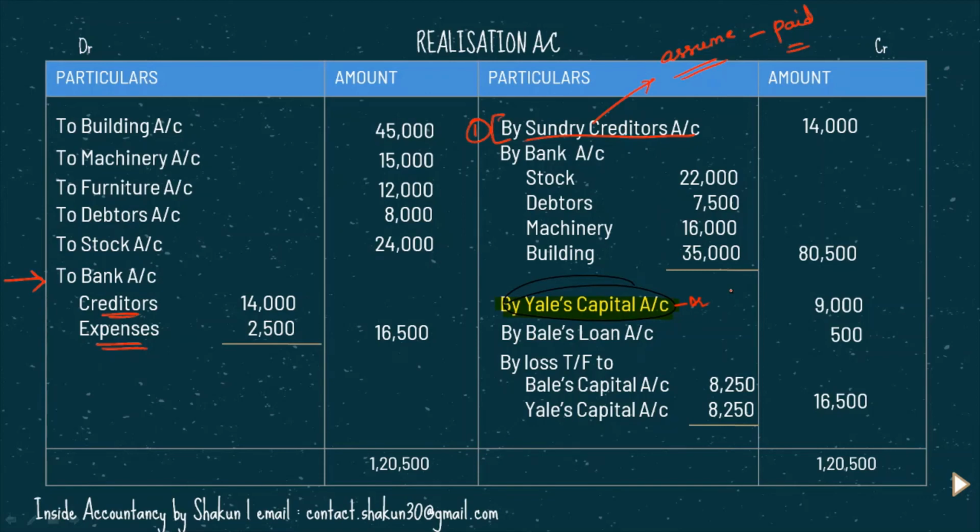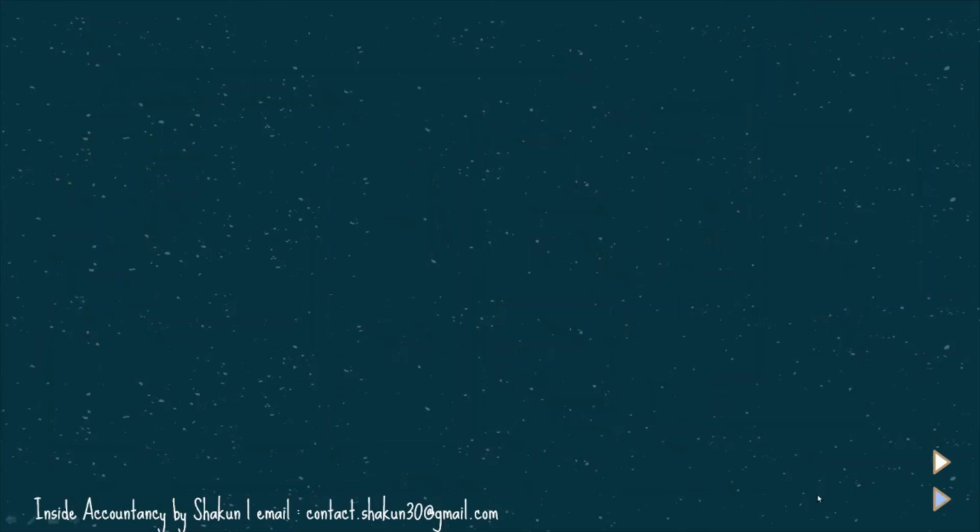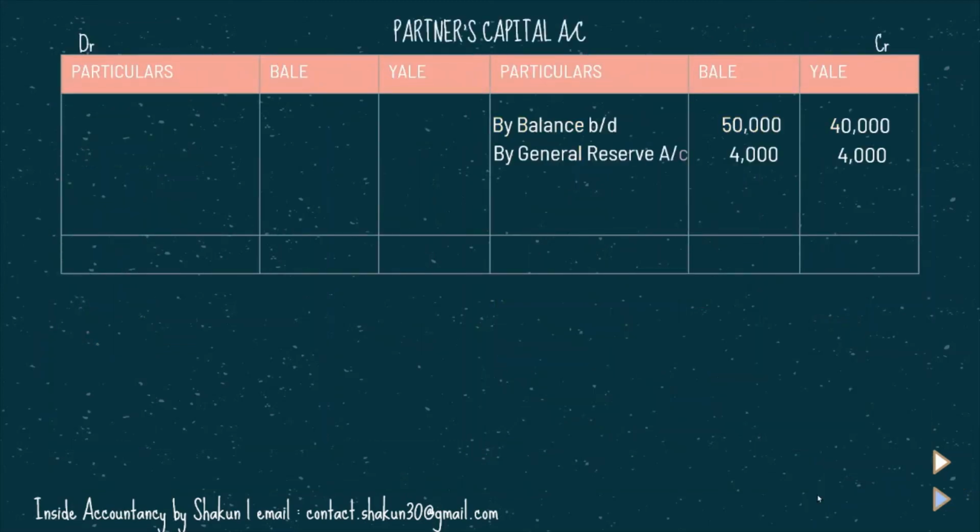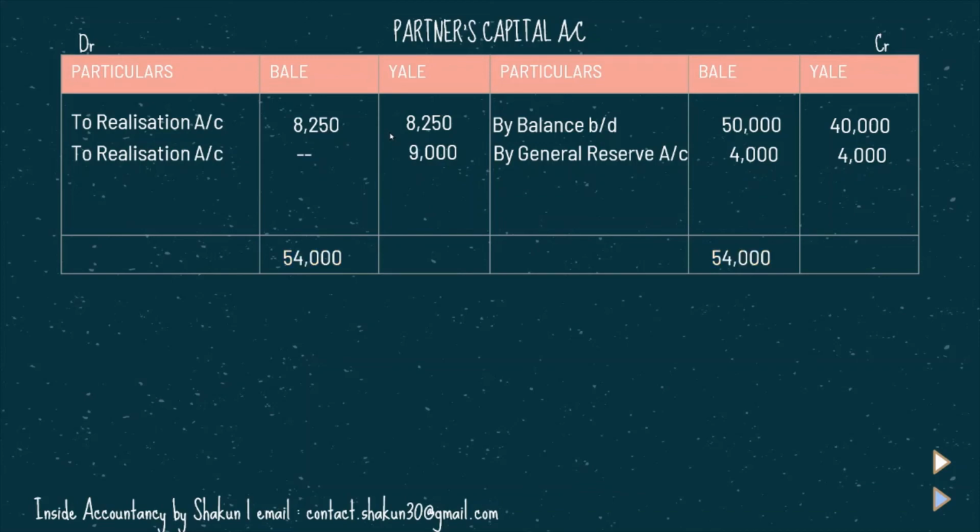So when we post in the partners' capital account, we have to post it on the debit side of the partners' capital account. So on the debit side, we write to realization 9,000, as you can see here. Also, the loss which was shown on the credit side in the realization account has also been mentioned here on the debit side. Again, we do the balancing of the partners' capital account. We find out the balancing figure for Bail, then we do the balancing for Yale, and find out the balancing figure for Yale also.